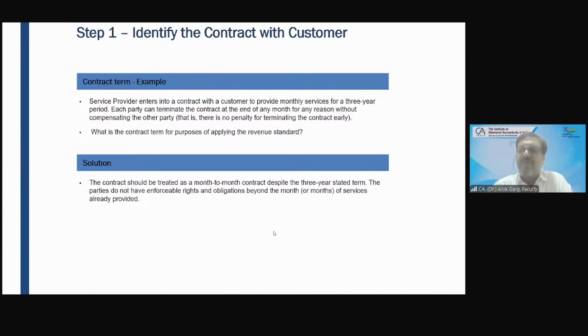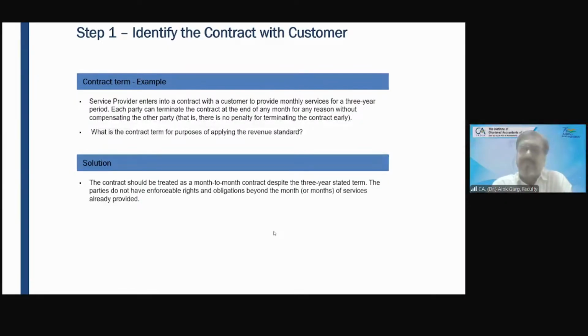The company has told the customer that you can come anytime in the next 6 months and avail our services, and we are obligated to provide the service. But after expiry of 6 months, we will not provide services at your discretion. You have to pay us the money again.